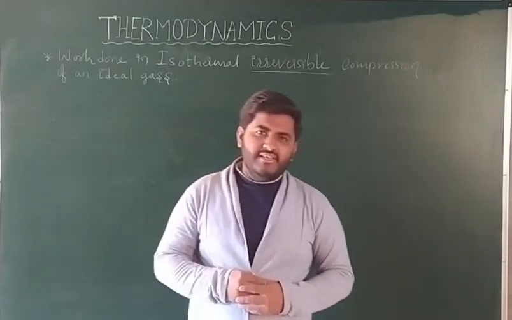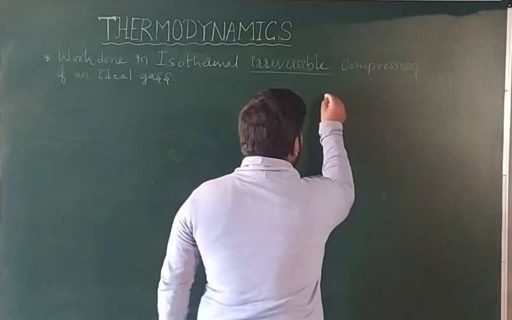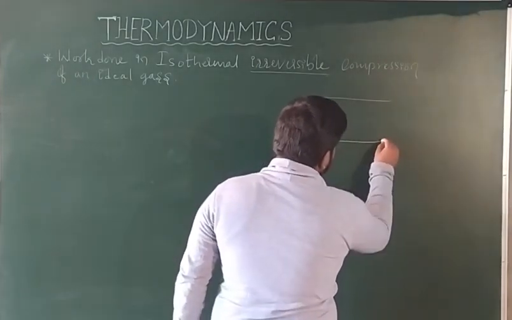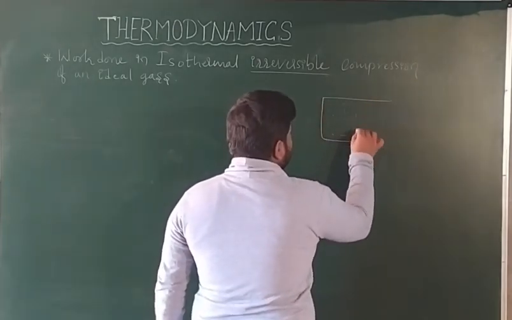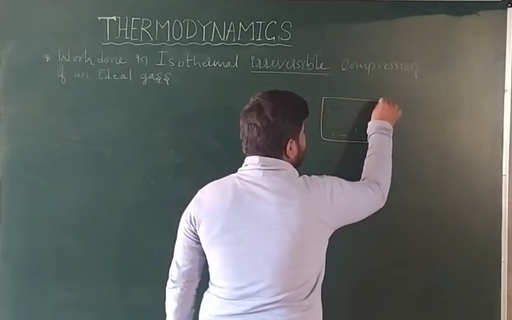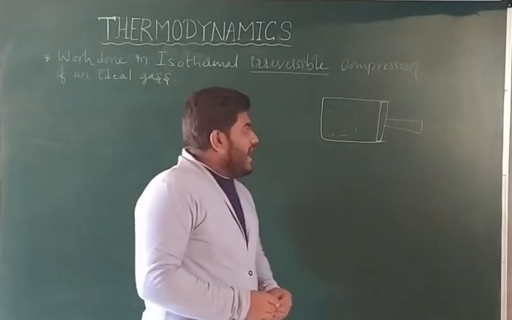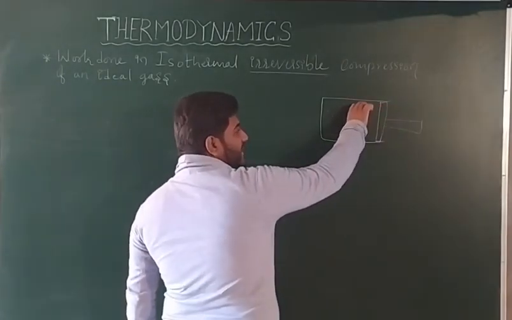Starting from physics, some basic concepts. Volume. Let us say you have one cylinder and in that you have gaseous molecules. You have added a piston here. When you move the piston inside the cylinder, what happens?